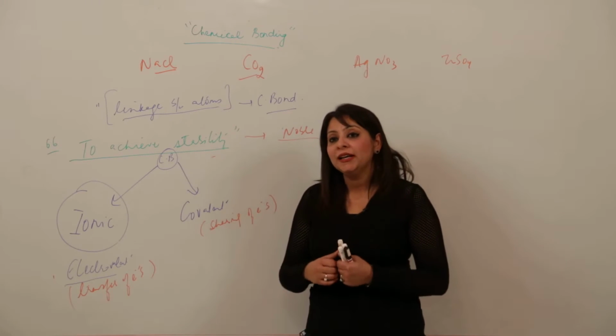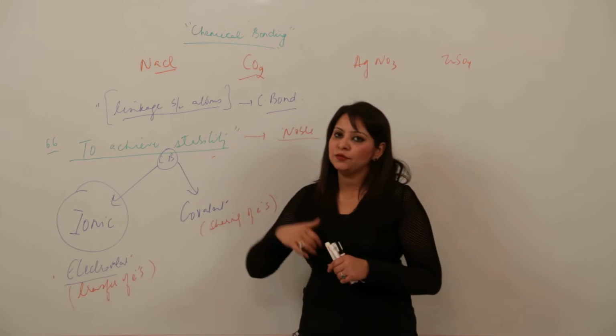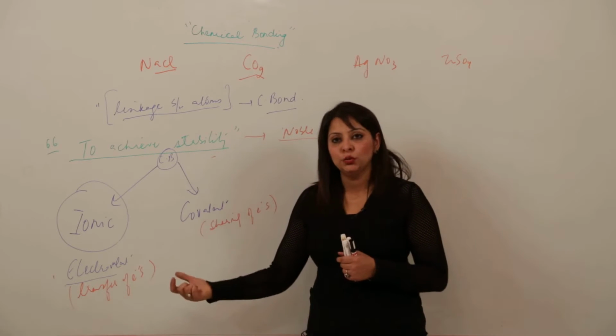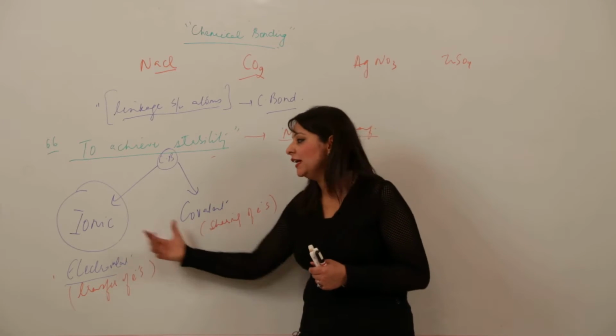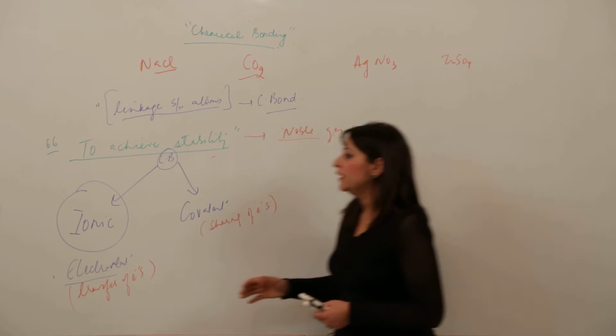So what I am doing, I am just biting it and giving half to her and half to me. Now what will happen? That one toffee is mutually shared between our two. So that is a covalent bond. Similarly it happens on electronic level, right? So I'm just explaining you in a detailed manner.